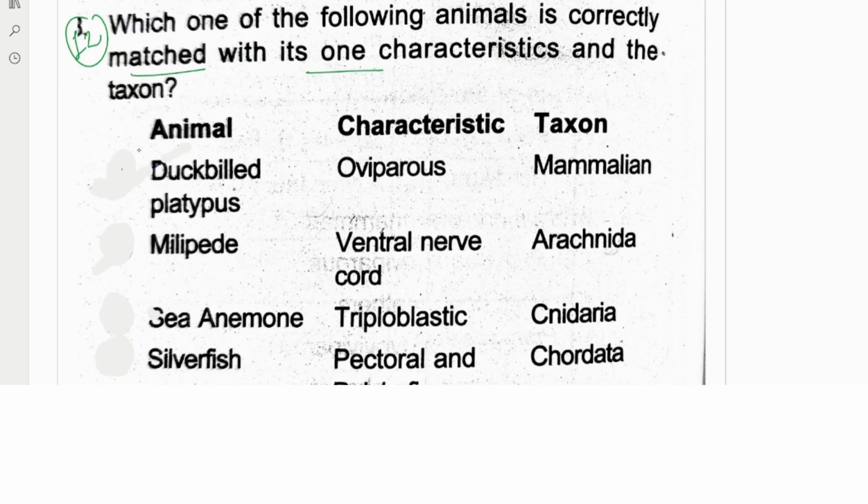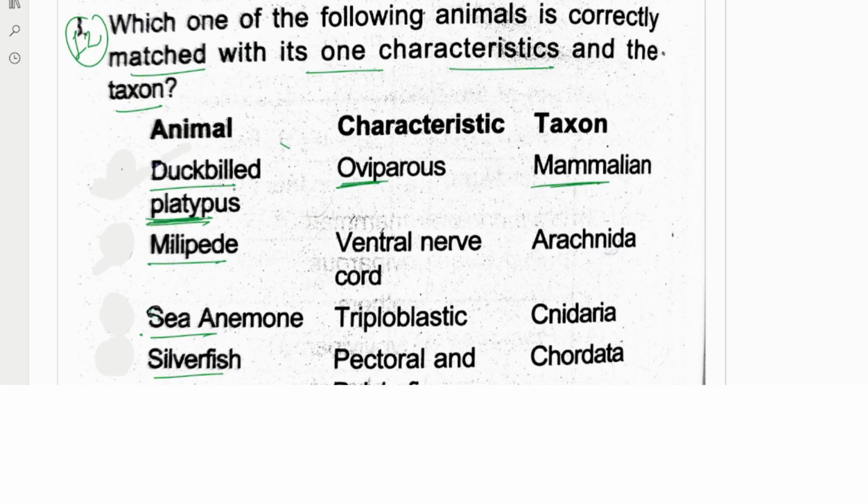Correctly matched with its one characteristic and the taxon. So duck-billed platypus, millipede, sea anemone, silverfish. If you don't know the others, at least sea anemone and silverfish you should know, so then you can match it easily. Here, the duck-billed platypus you know. If you don't know duck-billed, at least platypus you know: oviparous, and it is a mammal.